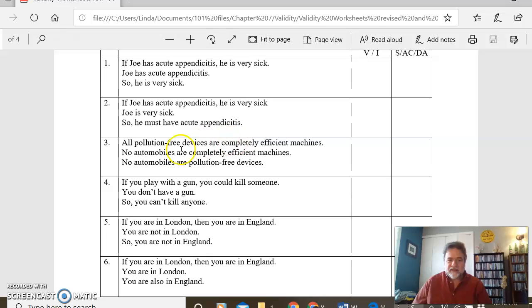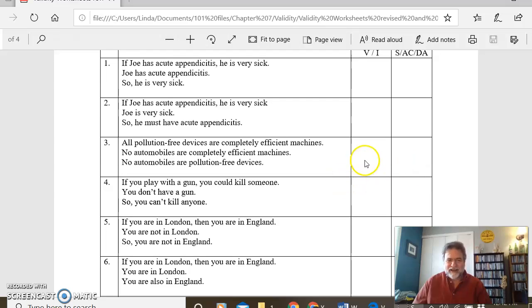Here in number 3, it's valid and sound. We could say if a device is pollution-free, it's completely efficient. No automobiles are completely efficient, so none are pollution-free devices. That is valid and it's sound.